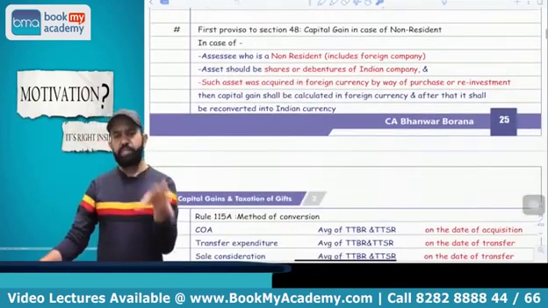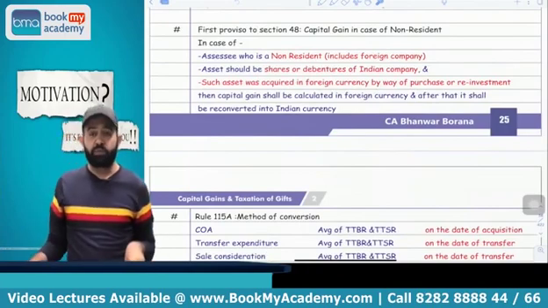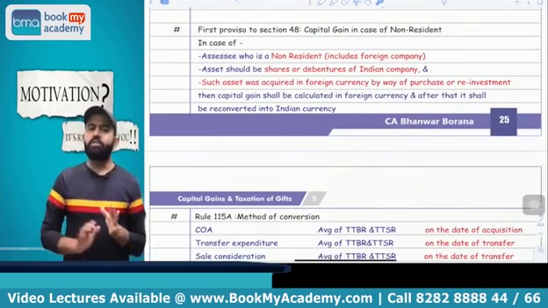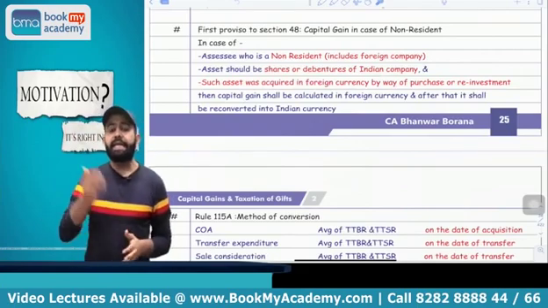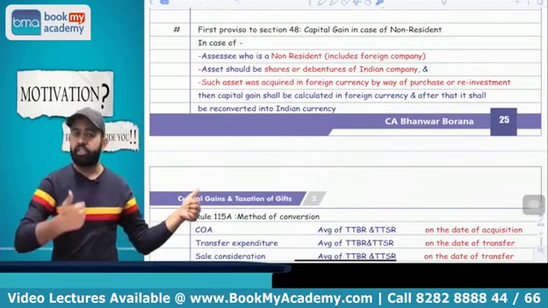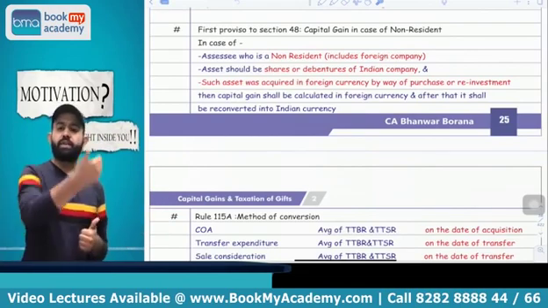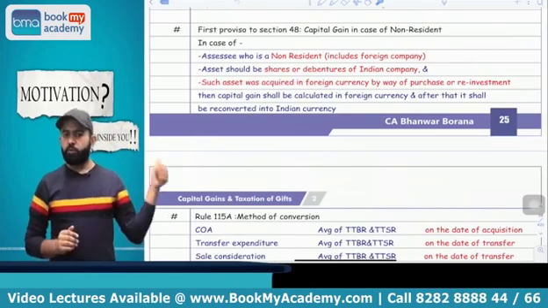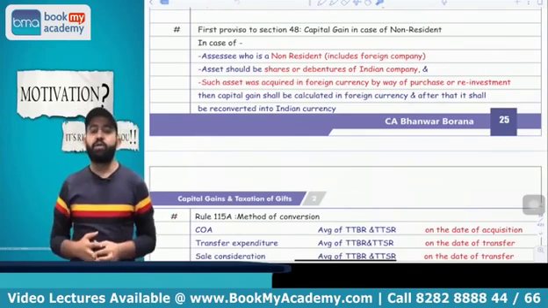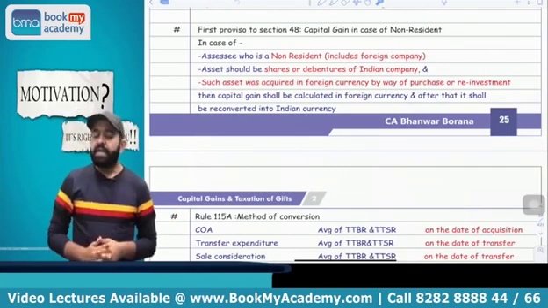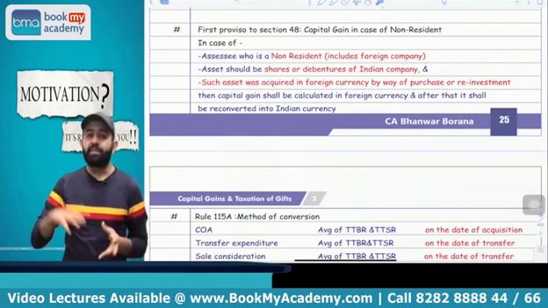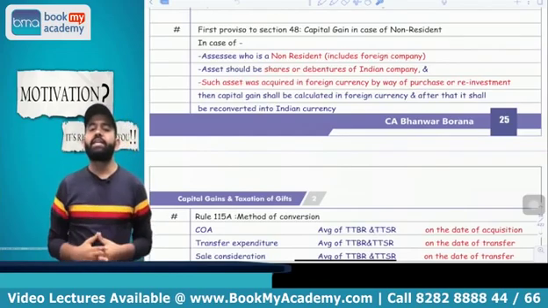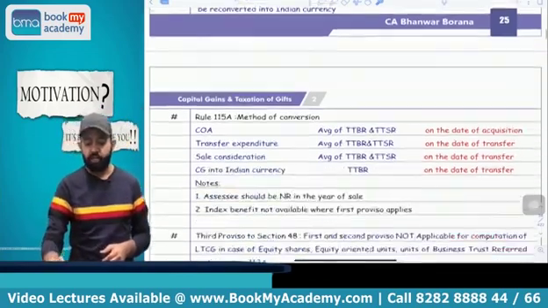Now there is a first proviso to section 48, and as per the first proviso to section 48, in case of a non-resident, you know that normally we calculate the capital gain in Indian currency, but this is the one case in which you have to calculate the capital gain in foreign currency and after that reconvert into Indian currency, if 3 conditions are satisfied. This proviso is applicable if 3 conditions are satisfied. First condition, assessee should be non-resident. Asset is a share or debenture of an Indian company, and if that asset was acquired in foreign currency, then capital gain you have to calculate in foreign currency and after that reconvert into Indian currency.